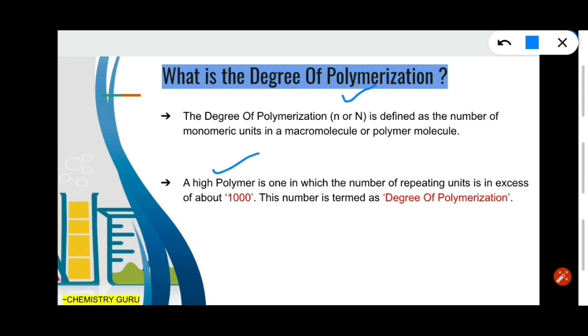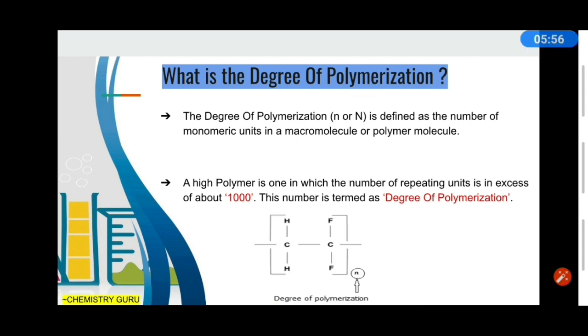A high polymer is a polymer in which the number of repeating units is in excess of about 1000. Here you can clearly see that this N represented here shows the degree of polymerization for the polymer, right? So this is the basic approach which we use for the degree of polymerization.